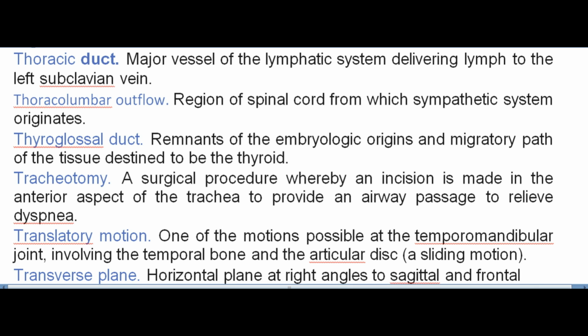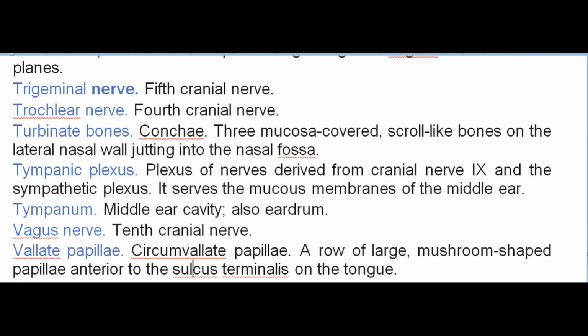Transverse plane. Horizontal plane at right angles to sagittal and frontal planes. Trigeminal nerve. Fifth cranial nerve. Trochlear nerve. Fourth cranial nerve. Turbinate bones. Conchae. Three mucosa-covered, scroll-like bones on the lateral nasal wall jutting into the nasal fossa. Tympanic plexus. Plexus of nerves derived from cranial nerve 9 and the sympathetic plexus. It serves the mucous membranes of the middle ear. Tympanum. Middle ear cavity, also eardrum.